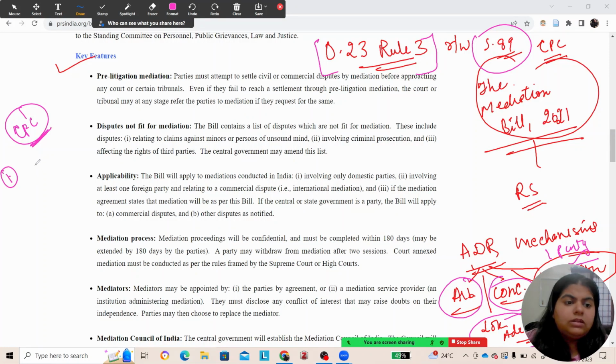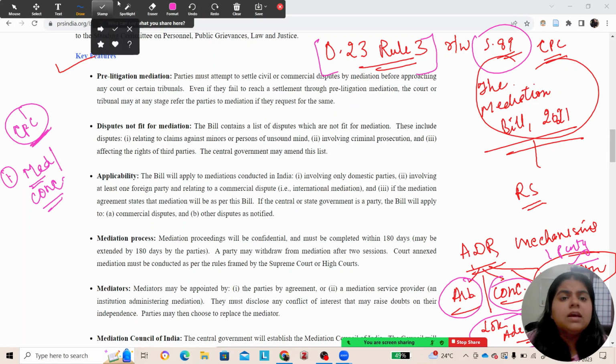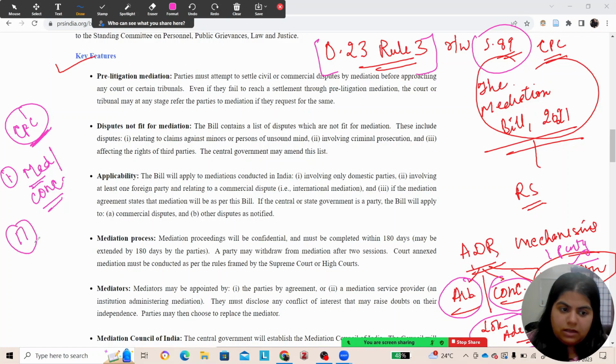Now the mediation bill will, to a great extent, demarcate the line between mediation and conciliation, because it is one of the most frequently occurring confusions. What happens in mediation? There is a third party mediator, there is a party A, there is a party B. This third party mediator does not resolve the issue.